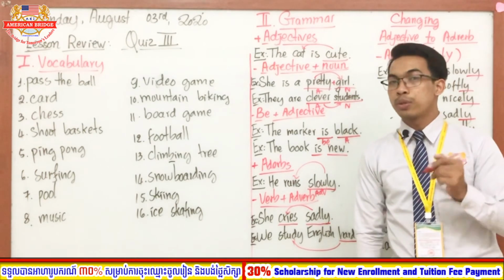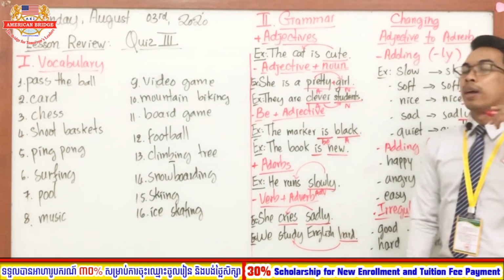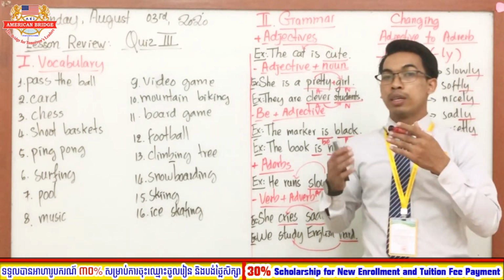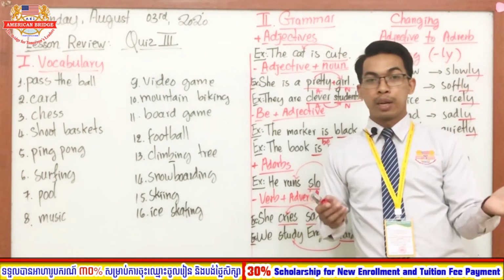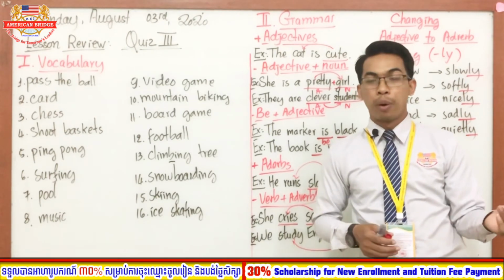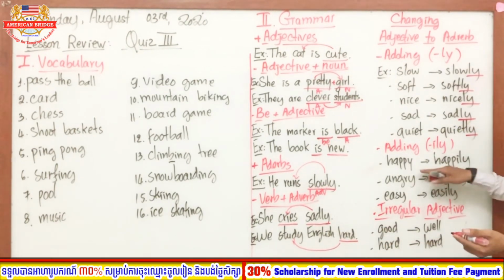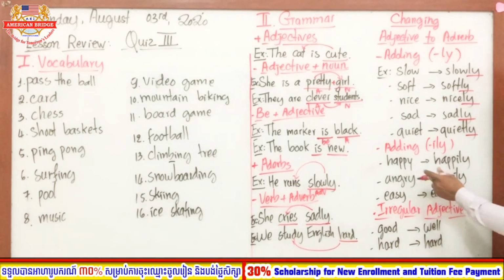So now let's move on to the next one. It is about adding -ily to the adjectives that end in the letter Y, that have two syllables and end in the letter Y. So now let's focus on the first one, "happy". So happy, the base adjective. When we want to change to adverb, it becomes "happily". Good. And the word "angry". Angry is an adjective.